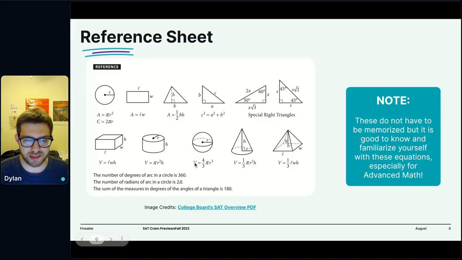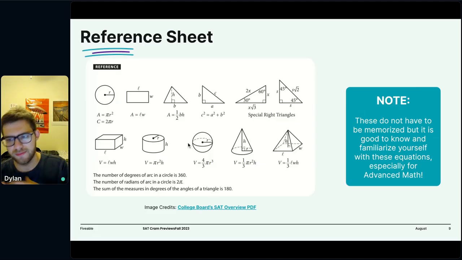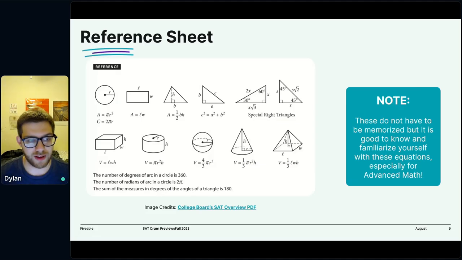A lot of people use this to mean, okay, I don't have to study volume of a sphere. But in reality, there are many problems they might give you where you have to apply that knowledge of how to find the volume of a sphere without just being asked, if I have a sphere where the radius is x, what's the volume, right? There might be other steps involved that coincide with using this formula. So memorizing is nice, but understanding is better.